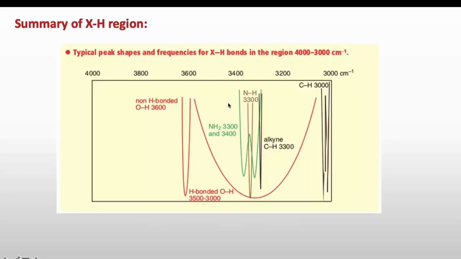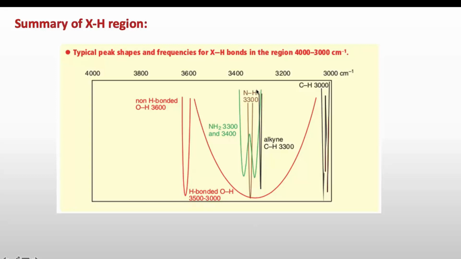So finally we can summarize the XH region. The OH bond, if not doing hydrogen bonding, appears around 3600 centimeter inverse. If there is hydrogen bonding, then it can appear around 3500 to 3000 centimeter inverse.